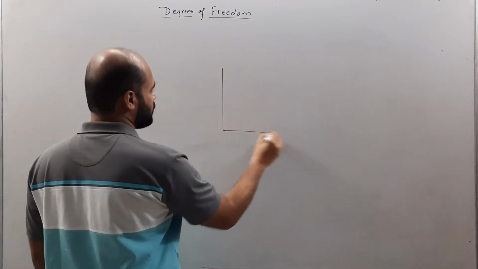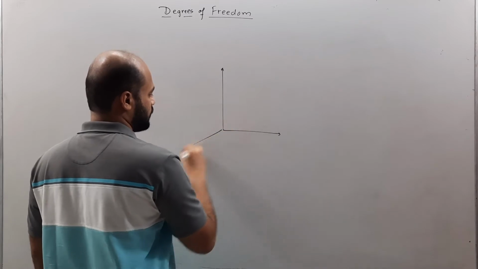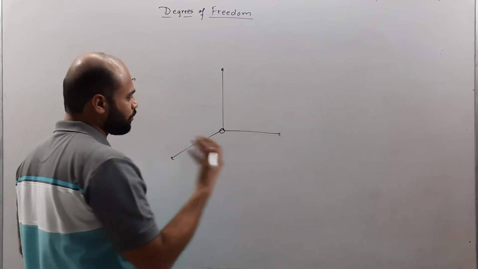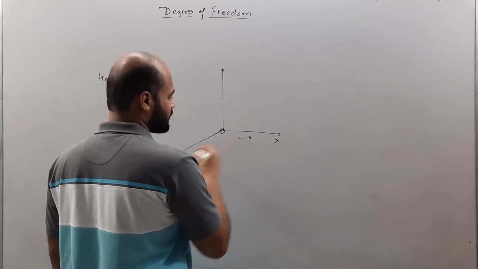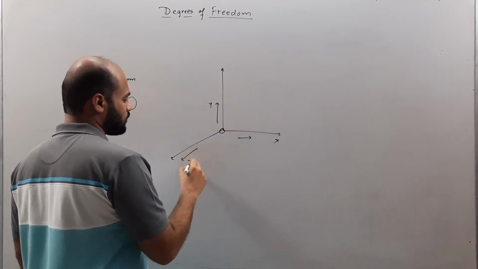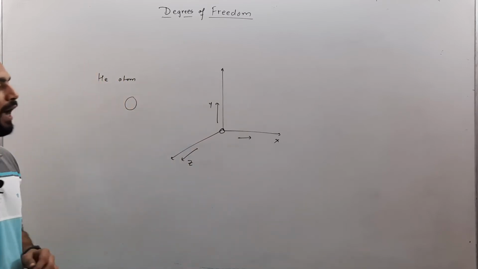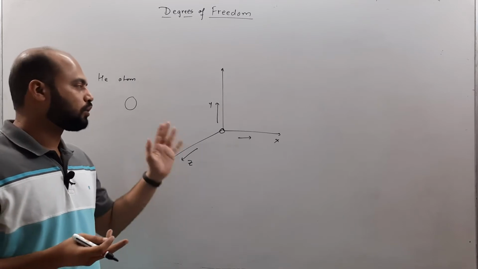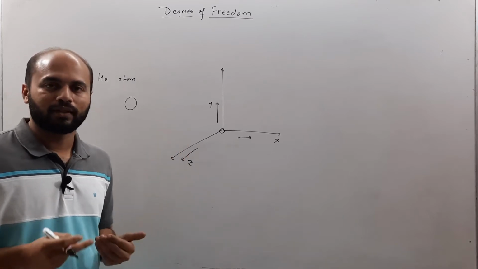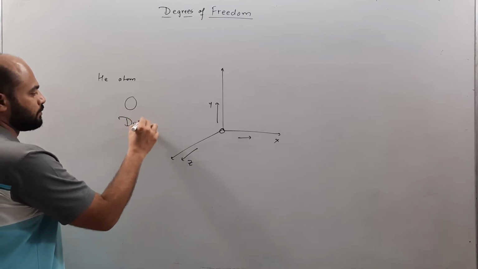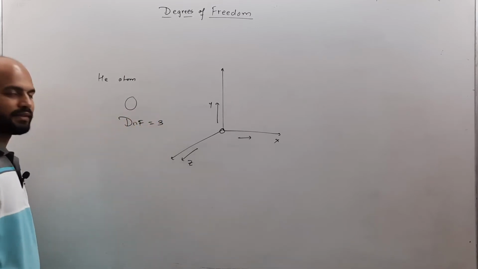And if you consider the 3-dimensional space, let's say that the particle is over here. There is a possibility that it might translate along x, along y, or along z. So it can have 3 types of translational kinetic energies based on the direction in which it is traveling. So you can say that the degree of freedom is 3 in this case.